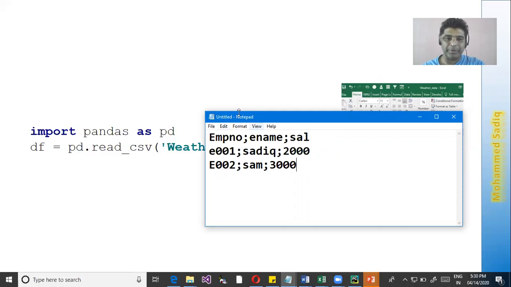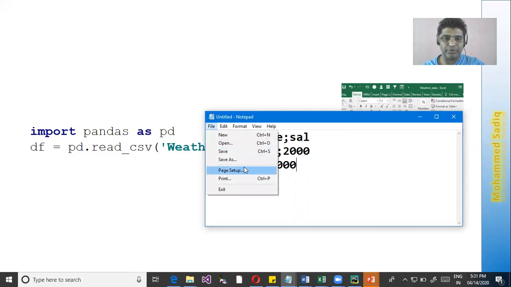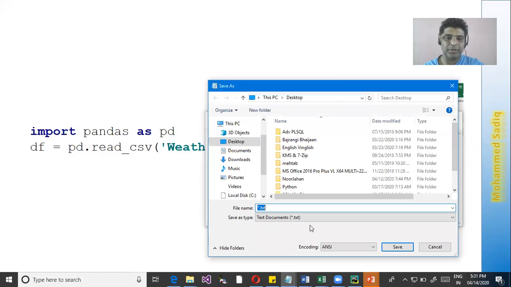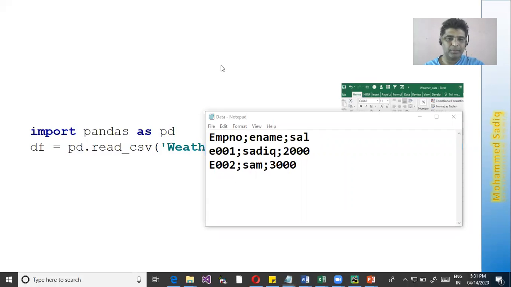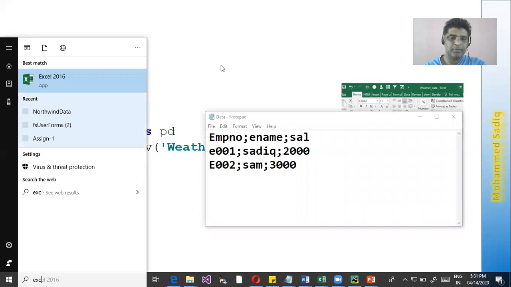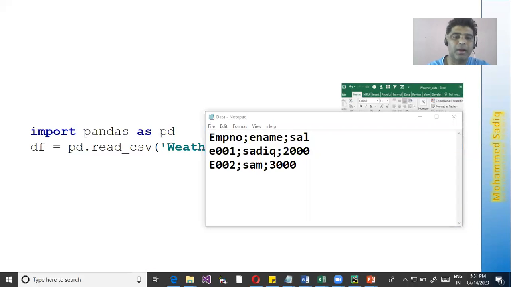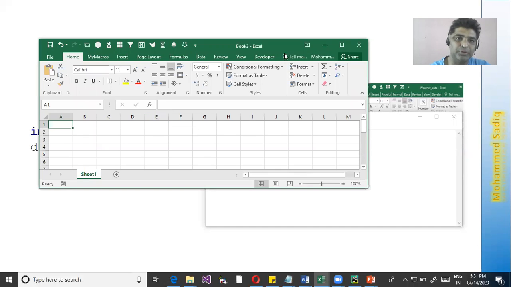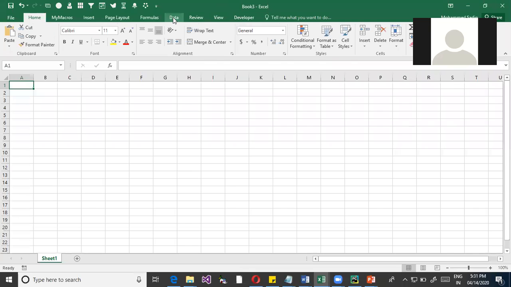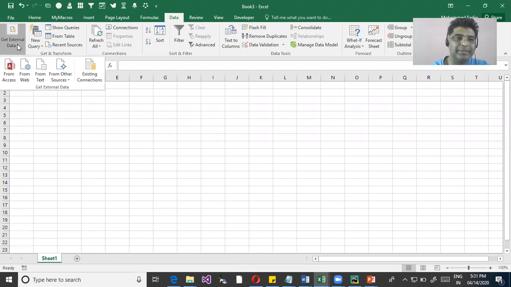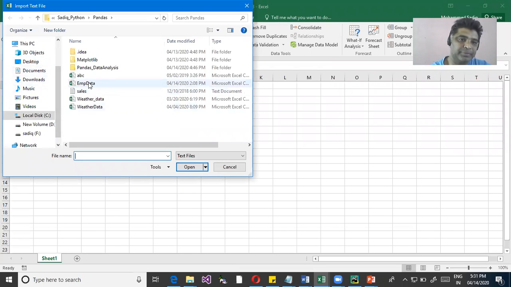Okay, so I want to read this particular data in Excel. We'll see how to read this. Before that, I'll just save this particular file. Let me save it as a text file itself. This will open, 100%. So this is a semicolon one. You know how to open this, right? We just go to the data, get external data from text file. We use the delimiters. So what is the data?